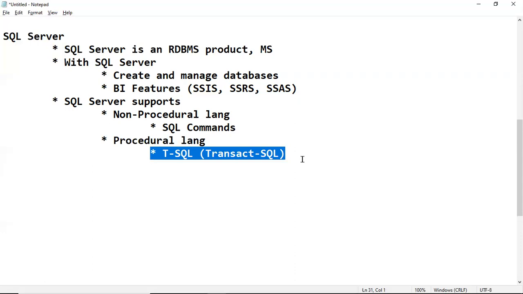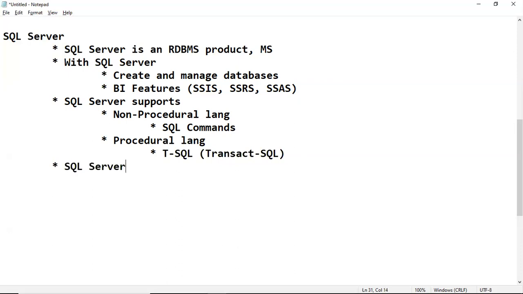Developers can write programs with T-SQL, like stored procedures, functions, triggers. T-SQL is the native programming language of SQL Server.